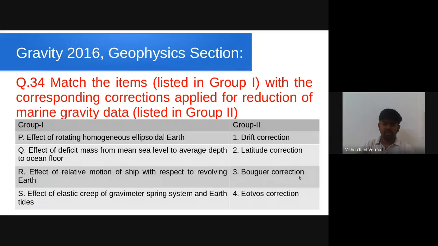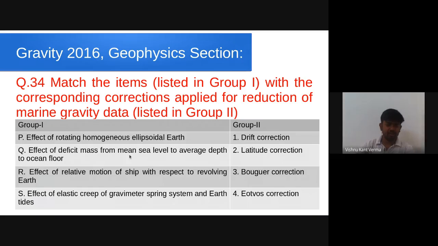Okay. Bouguer correction compensates for the deficit of mass between mean sea level and the depth to the ocean floor. Eotvos correction is applied whenever there is some movement of a measuring vehicle in ocean or in air. So P corresponds to latitude correction.